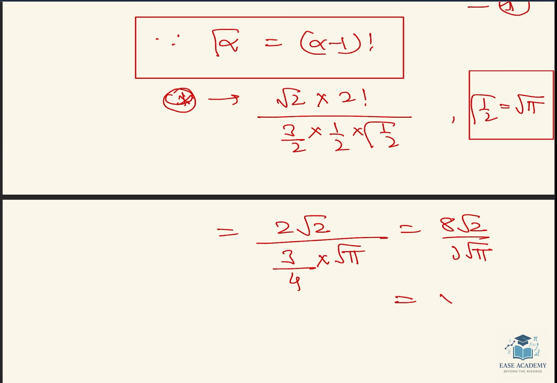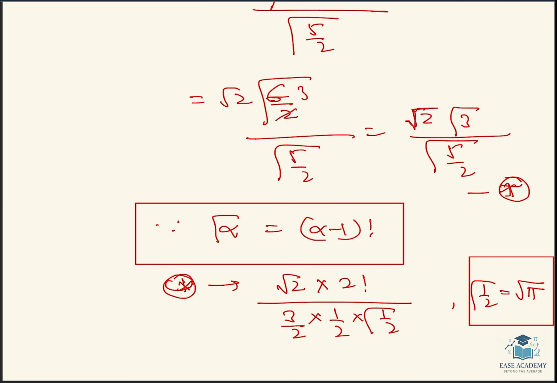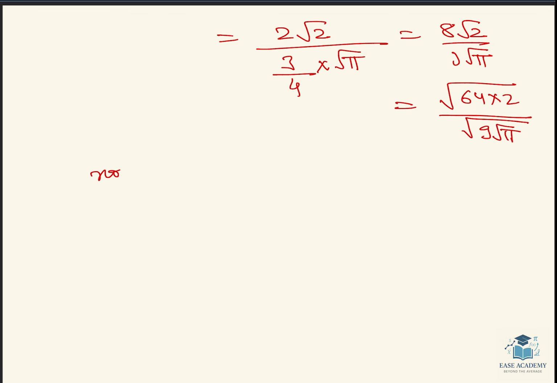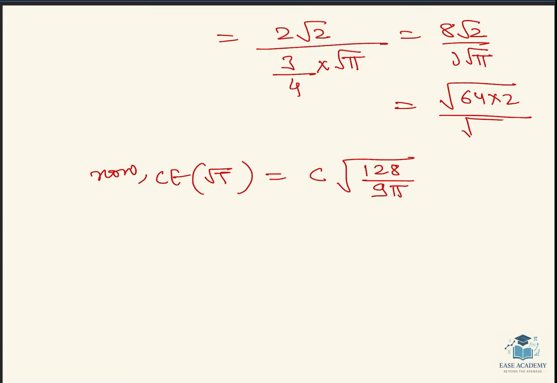That is root of 64 into 2 divided by root of 9 pi, and there is C also. Now expectation of C root T is nothing but C root 128 (64 into 2 is 128) divided by 9 pi, and this is equal to 1.